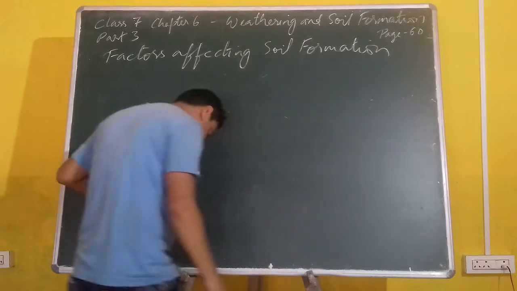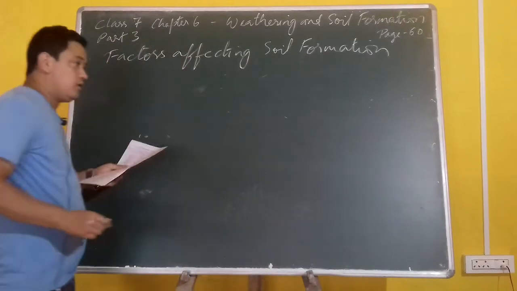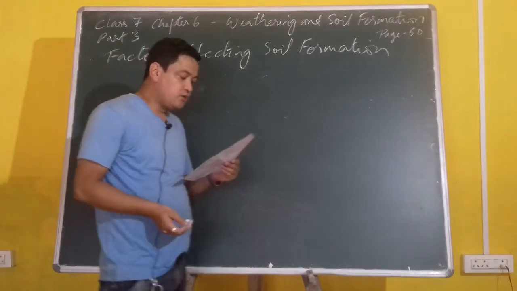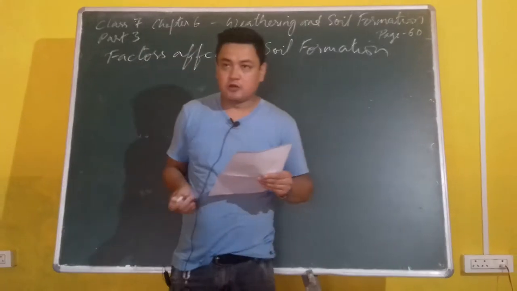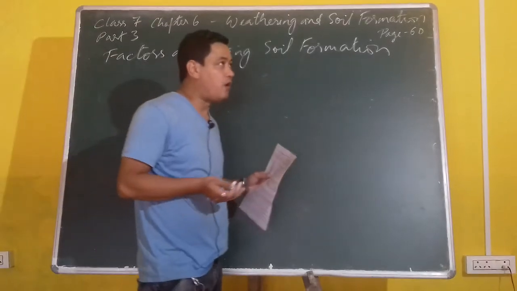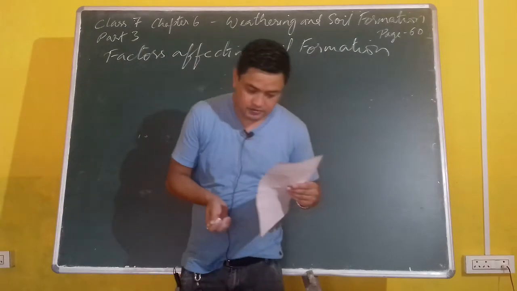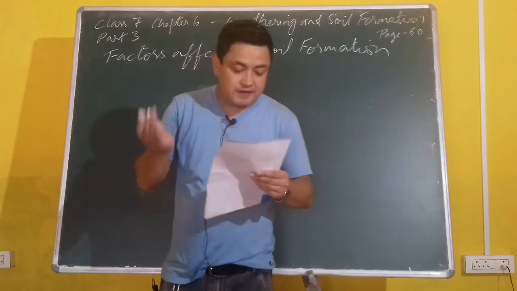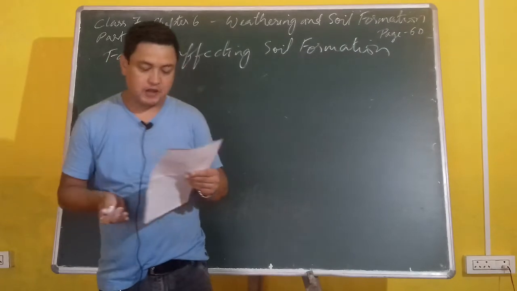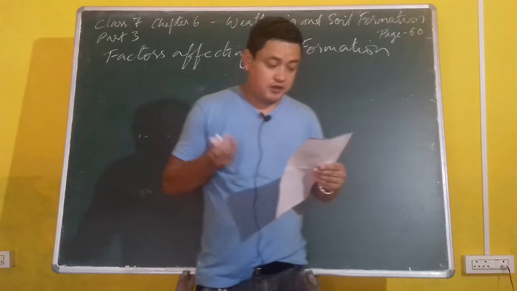Now, soil is the uppermost layer of unconsolidated material. Whenever we are talking about unconsolidated material, it is loose material that is found on the surface of the earth. It is formed by breaking down of rocks, or rock particles, due to weathering and erosion.